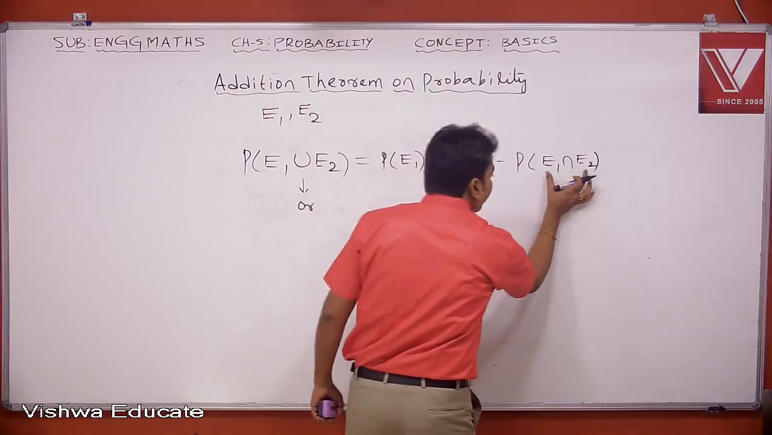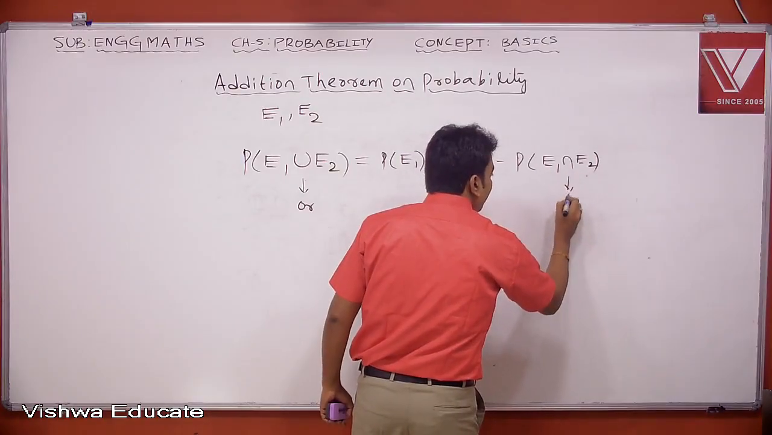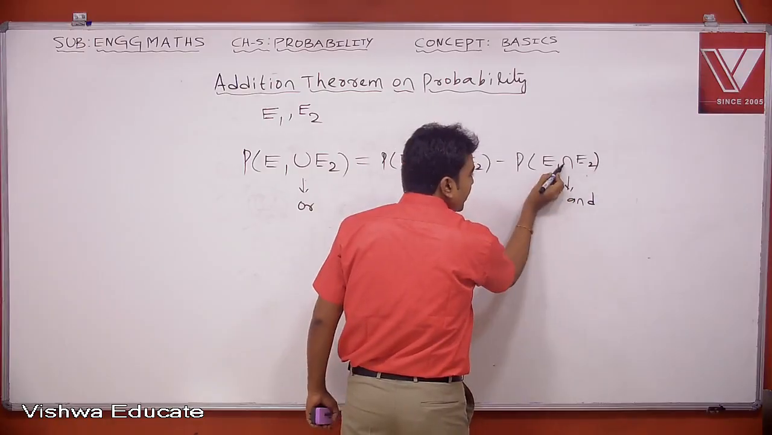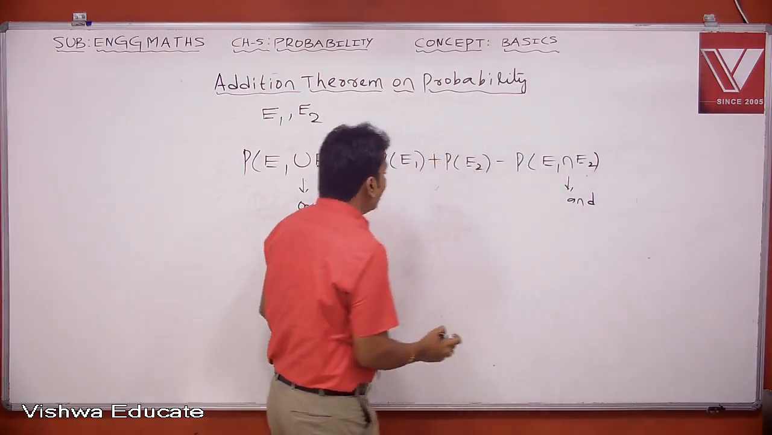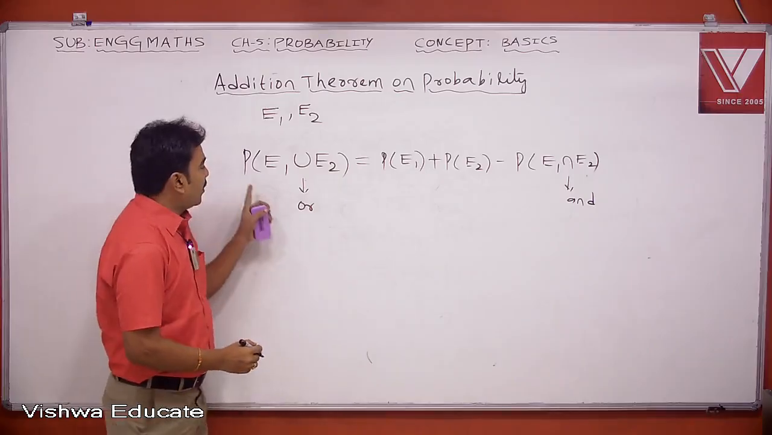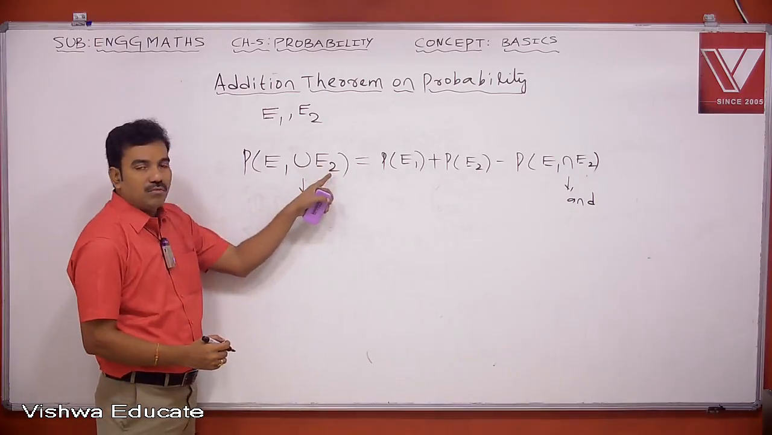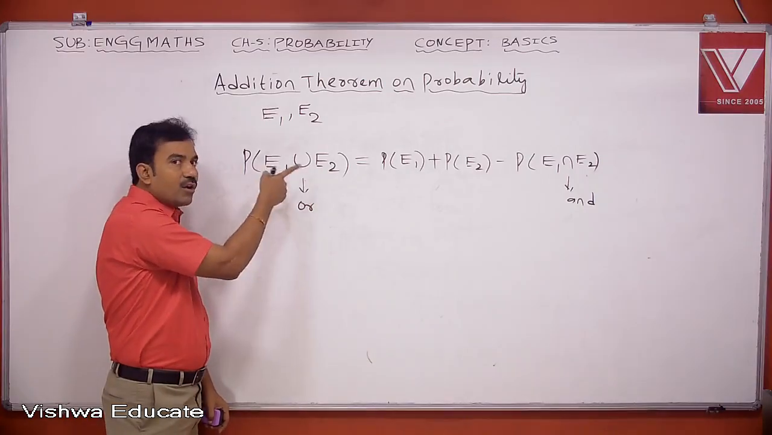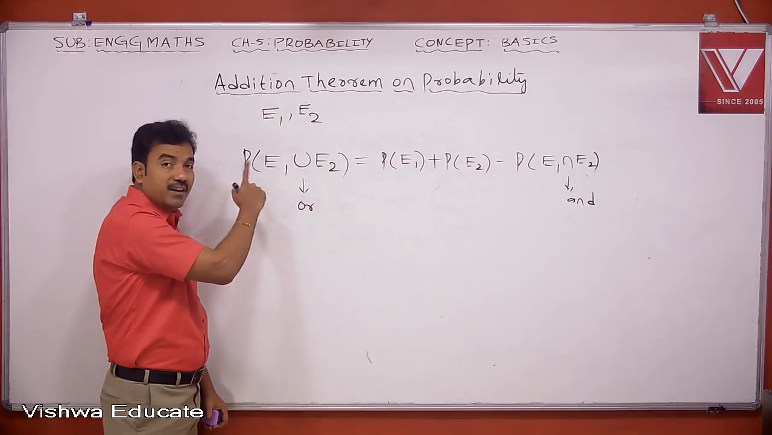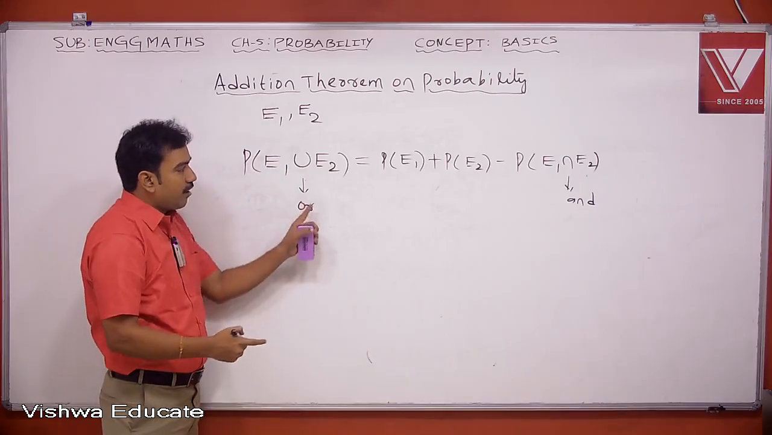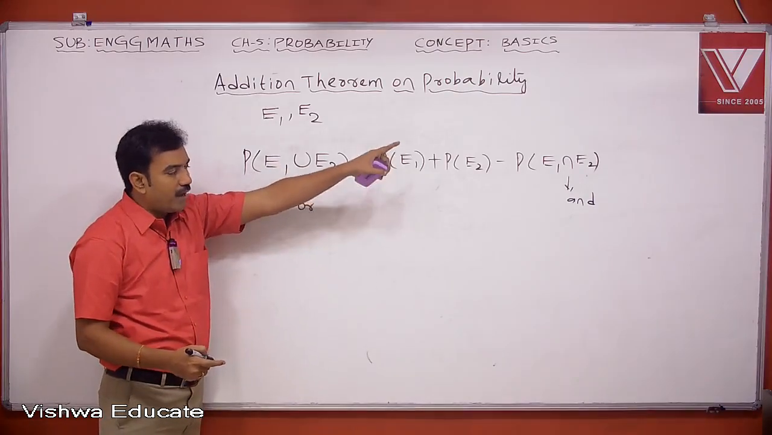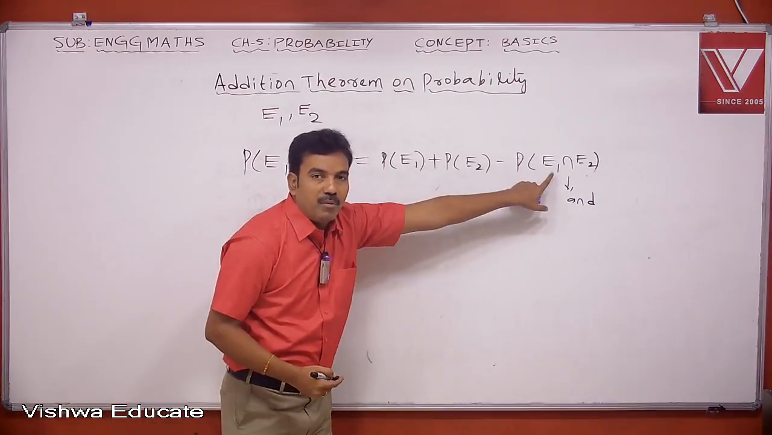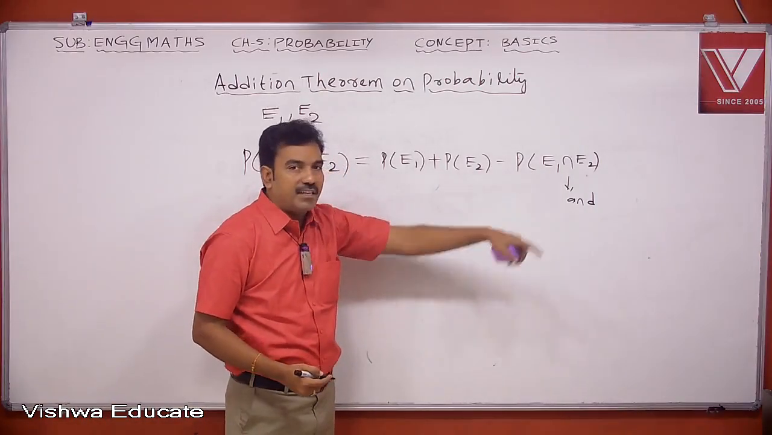This P of E1 intersection E2 is nothing but the probability of occurrence of E1 and E2. Generally, intersection is meant for AND. Union is meant for OR. So P of E1 union E2 is the probability of occurrence of either E1 or E2. This is given by P of E1 plus P of E2 minus P of E1 intersection E2. The last expression gives the probability of occurrence of E1 and E2.